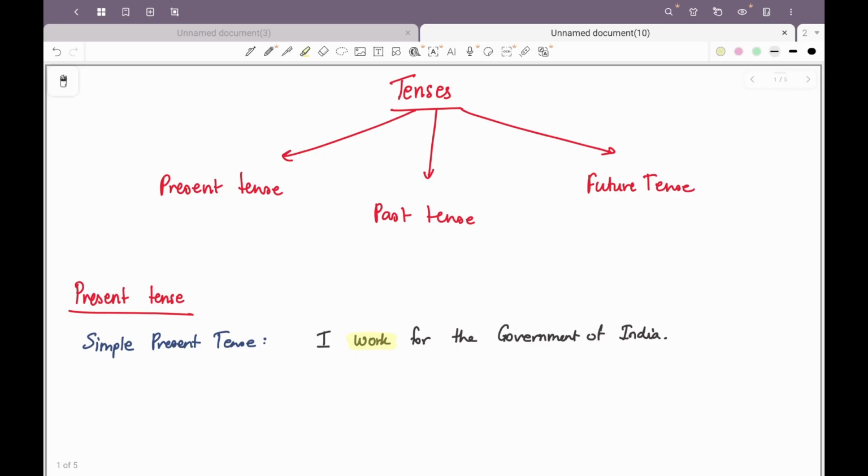It talks about characteristics. The river plays an important role in our life, right? So it is a characteristic of the river that it has an important role in our life. It is used when we talk about proverbs and sayings. What are proverbs? Proverbs are certain things that have a different literal meaning but are contextually used to mean something totally different.